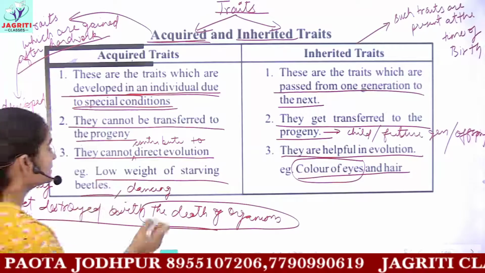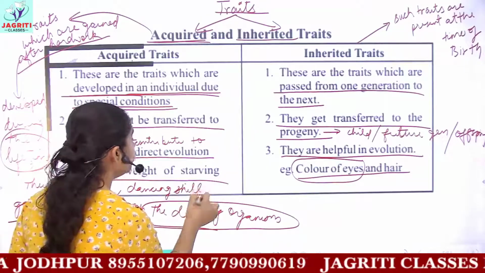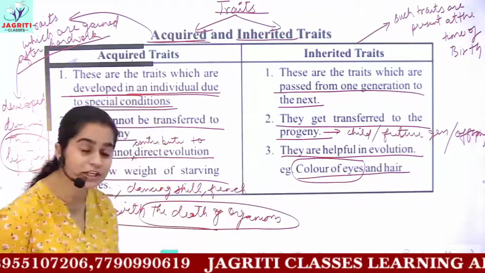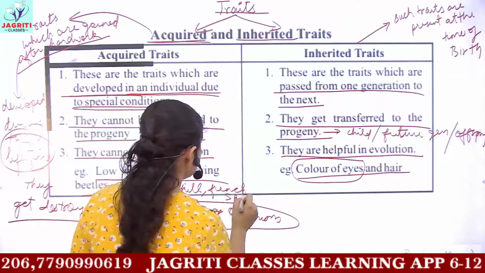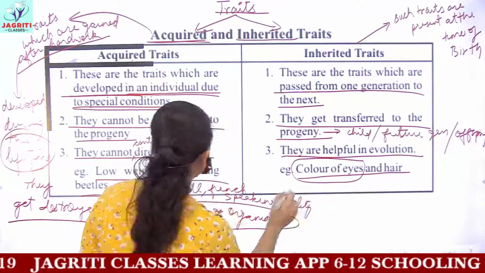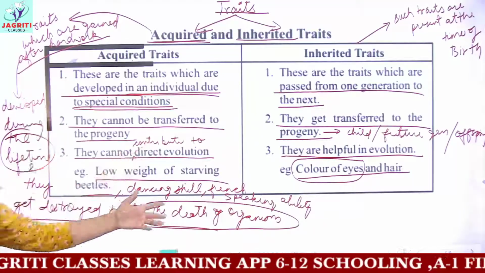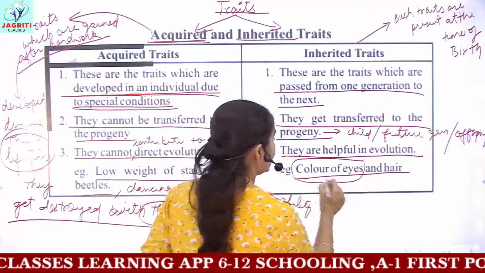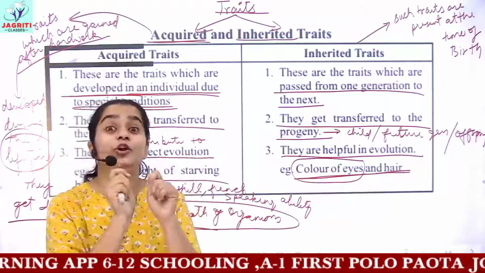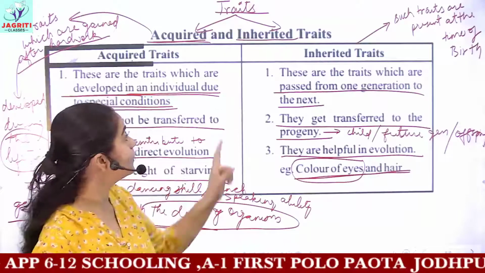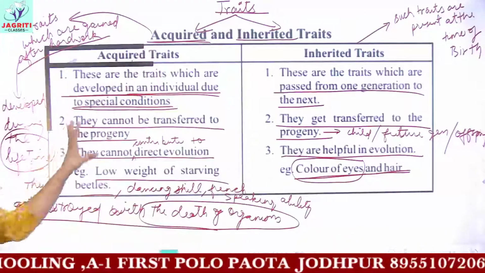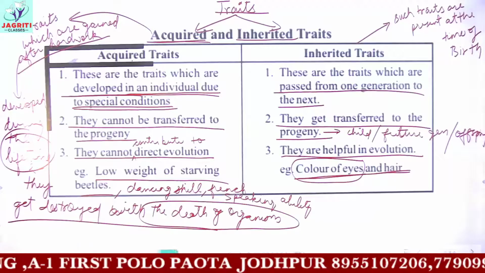This dancing skill, or if you know to speak the French language, that French speaking ability, can simply be an example of acquired traits, whereas the inherited traits, as I already discussed, are the color of eyes, the color and thickness of your hair, which are genetic, and all the other inherited traits. So these were the different types of traits, acquired and inherited. I hope you understood this.